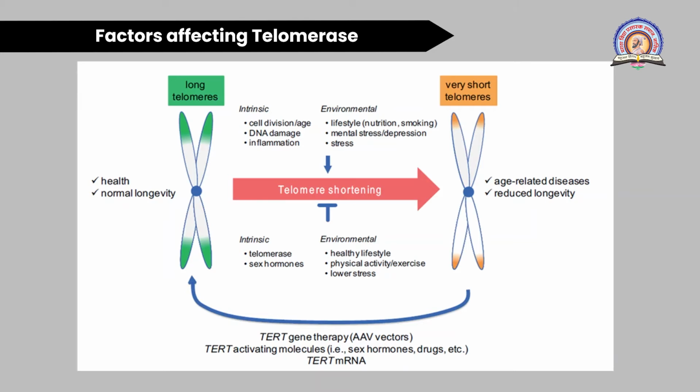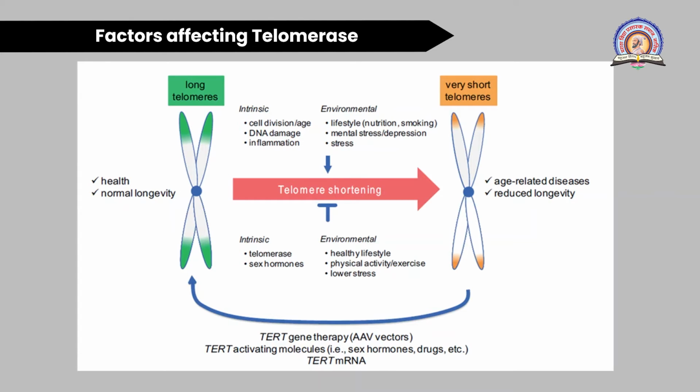Here the telomerase enzyme, more the telomerase, more the telomere length will be there or more the life of telomere will be there. So telomerase enzyme should be active throughout your life cycle or cell's life cycle. Then second is sex hormones. So more production of sex hormone also prevents the telomere shortening. Then environmental factors, healthy lifestyle, that is having good, nutritious food, also prevents the telomere shortening.